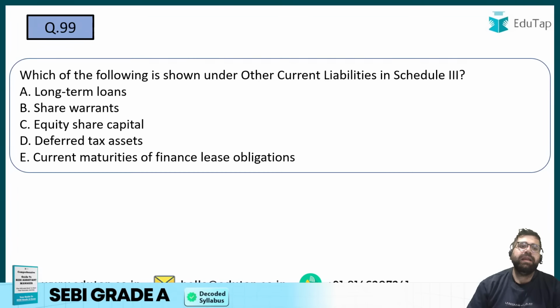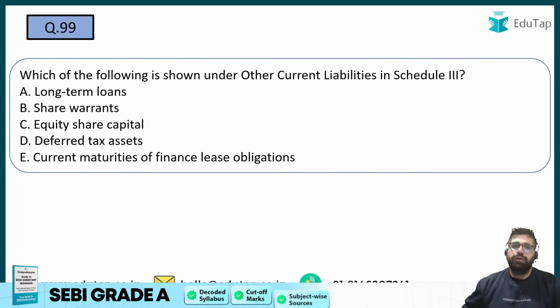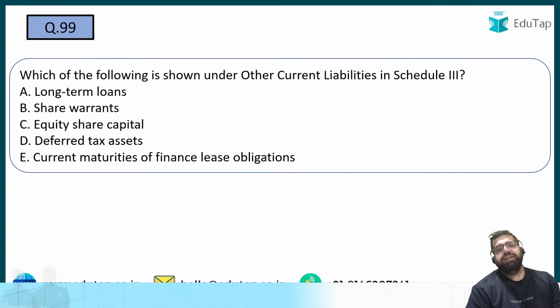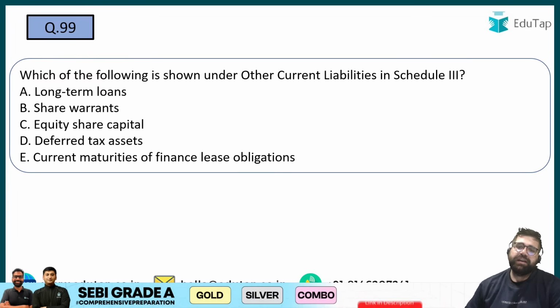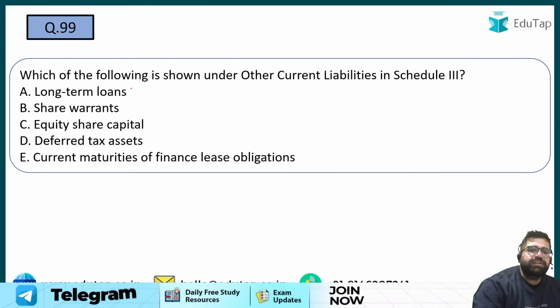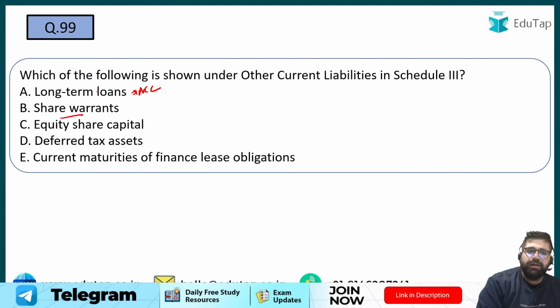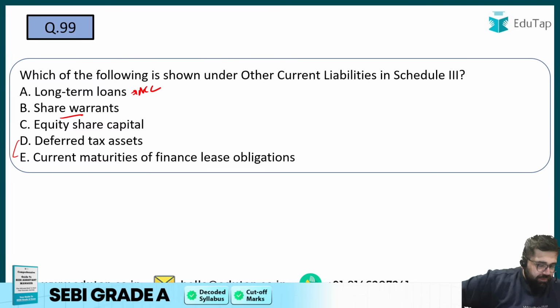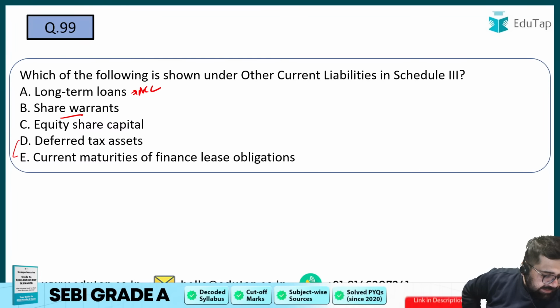Now 99, all of you. Which of the following is shown under other current liabilities in Schedule 3? Long-term loans will obviously be a non-current liability. Share warrants is not a liability, obviously. It's a part of equity share capital. Deferred tax asset or E. You can be confused between D and E. What is your answer for question number 99? 99E.